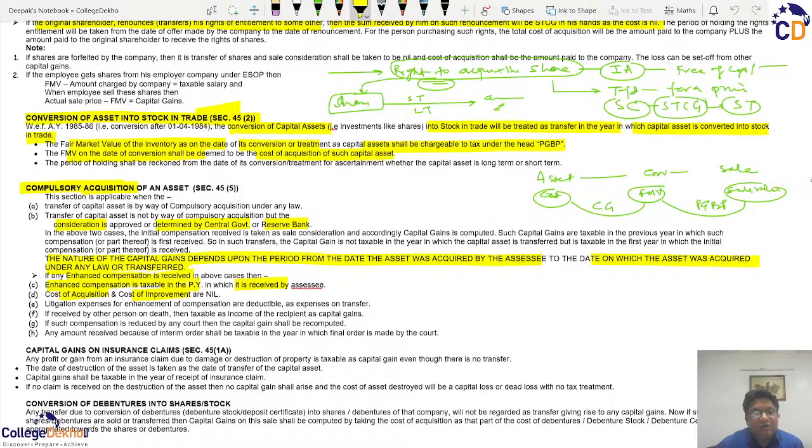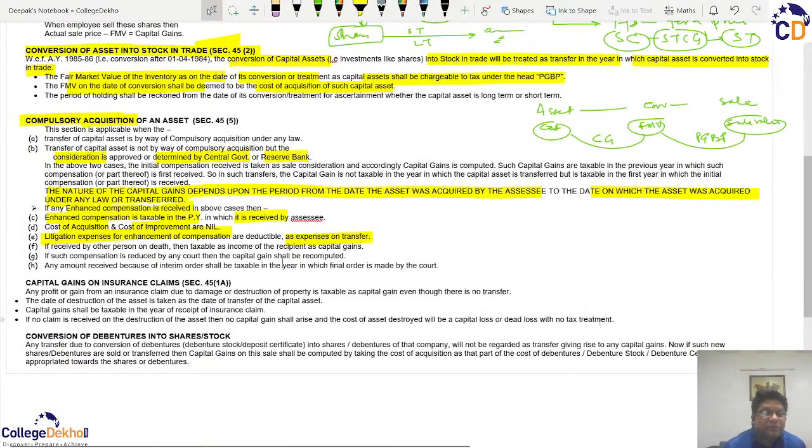So this delay is not in the control of the assessee, so he is not liable to pay tax in the year of the order, but in the year such compensation was received, subject to that all the expenditures which were incurred on litigation will be deducted from such enhanced compensation as the expense of the transfer, and the balance amount will be taxable as capital gains, primarily short-term capital gain.